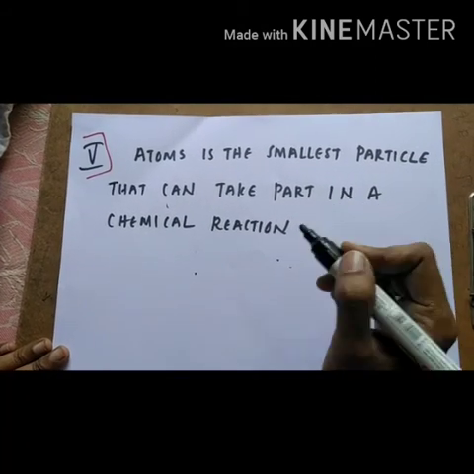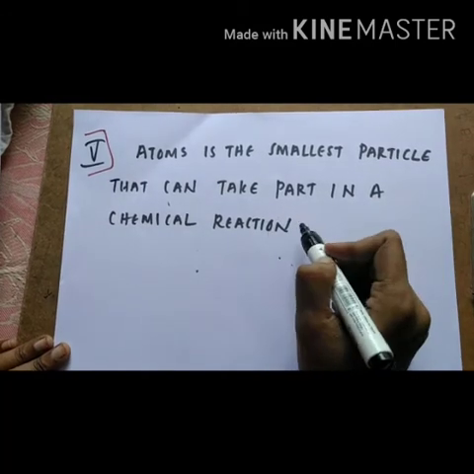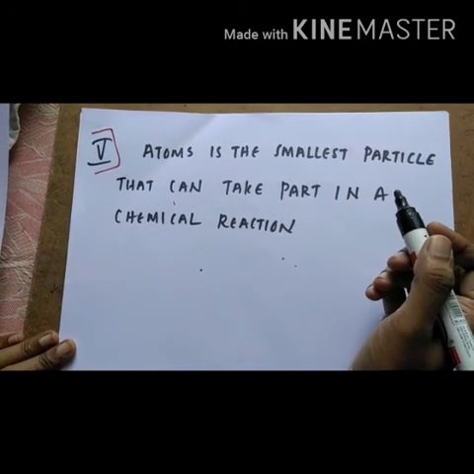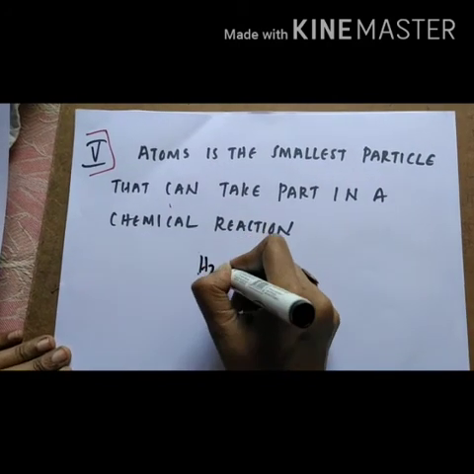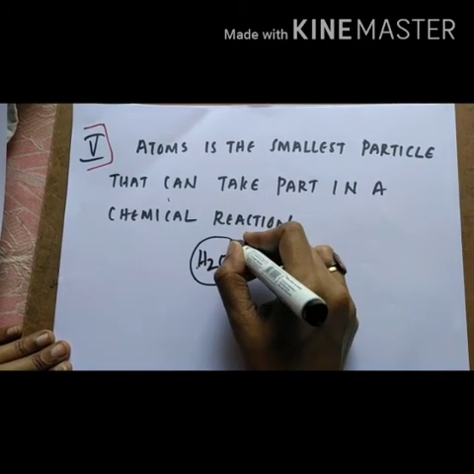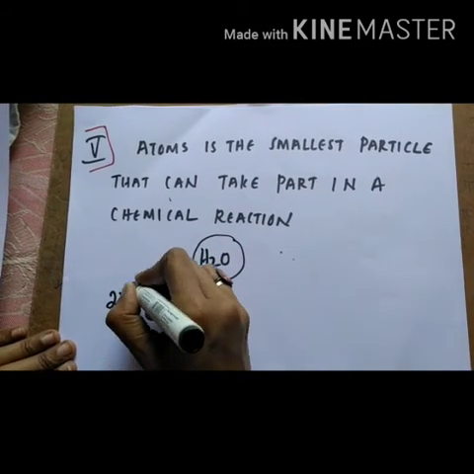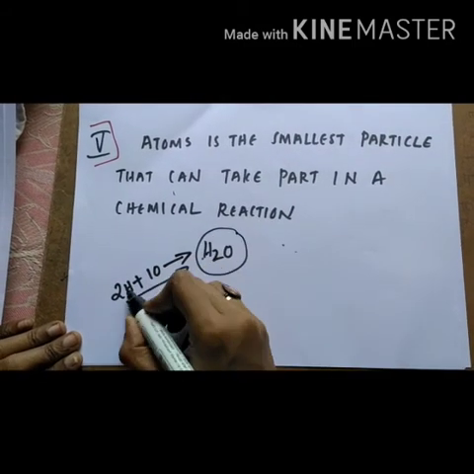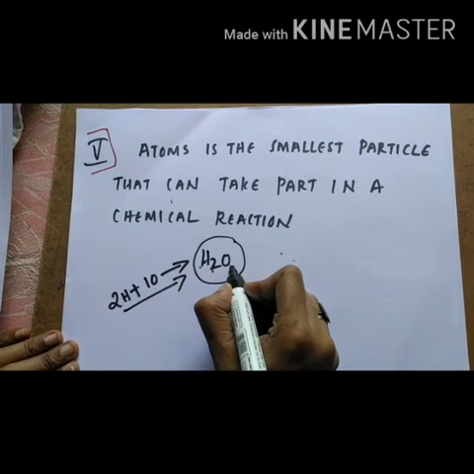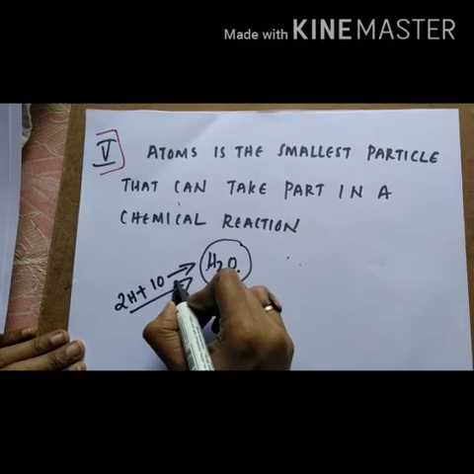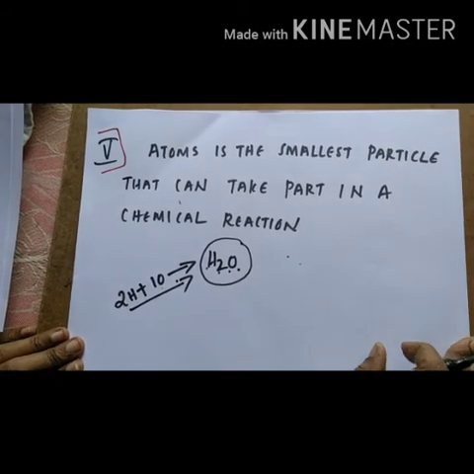In all chemical reactions we can see different types of atoms. For example, the formation of water molecule. Water is a compound and that water is formed by combining two hydrogen atoms and one oxygen atom. So these atoms are the smallest particles that take part in a chemical reaction.